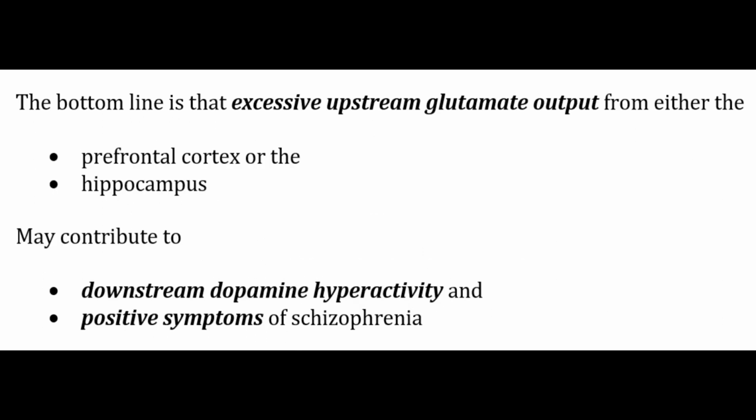And understandably, the bottom line is that excessive upstream glutamate output from either the prefrontal cortex or the hippocampus may contribute to downstream dopamine hyperactivity and thus positive symptoms of schizophrenia.